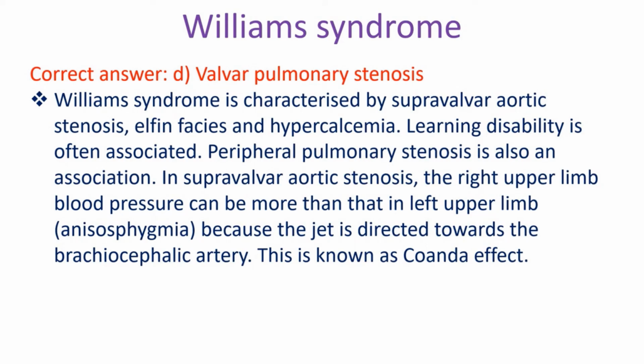Williams syndrome is characterized by supravalvar aortic stenosis, elfin facies, and hypercalcemia. Learning disability is often associated. Peripheral pulmonary stenosis is also an association. In supravalvar aortic stenosis, the right upper limb blood pressure can be more than that in the left upper limb because the jet is directed towards the brachiocephalic artery. This is known as Coanda effect.